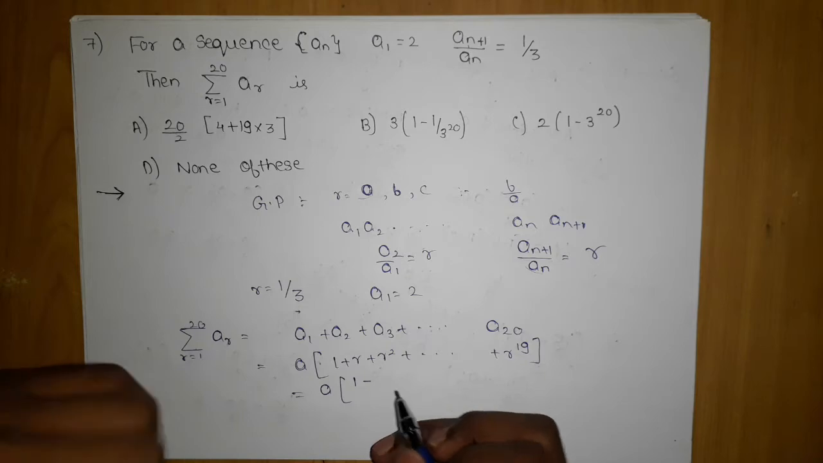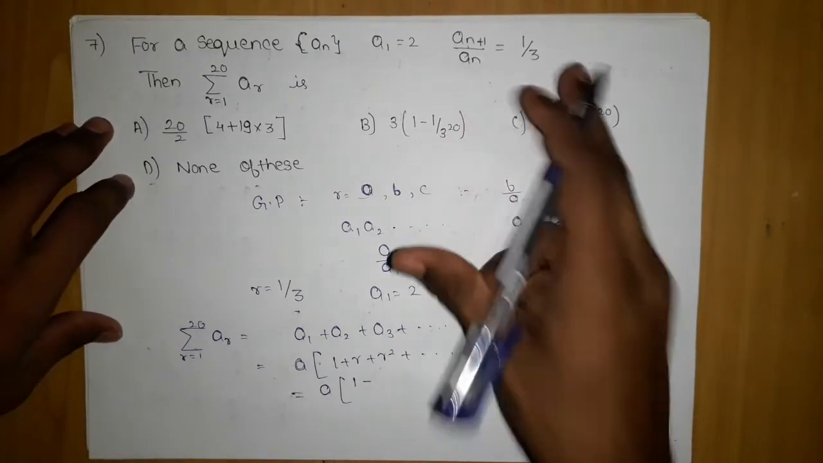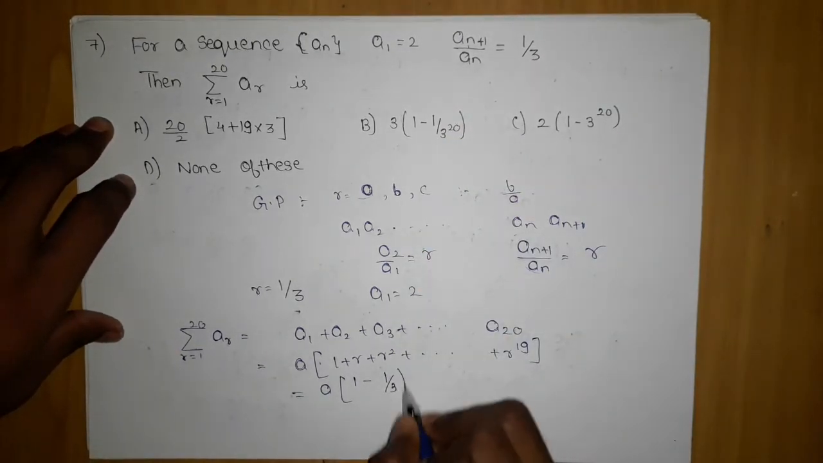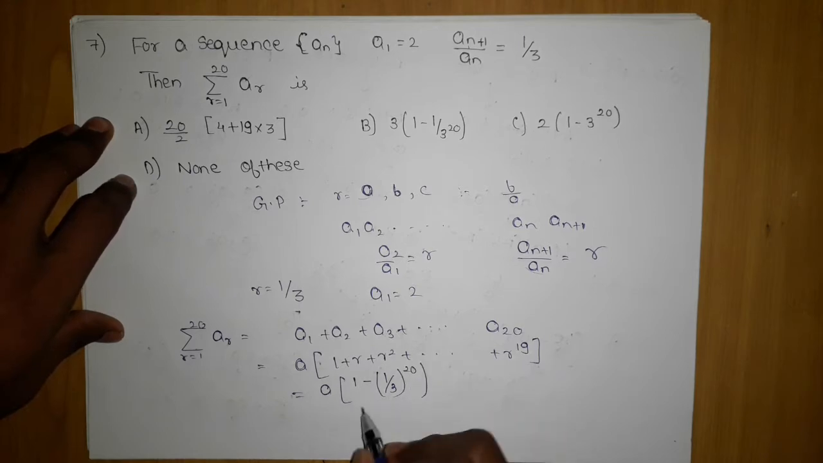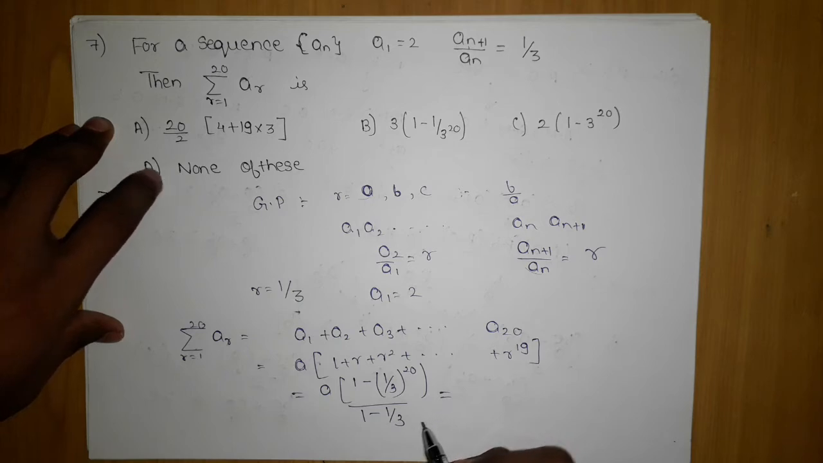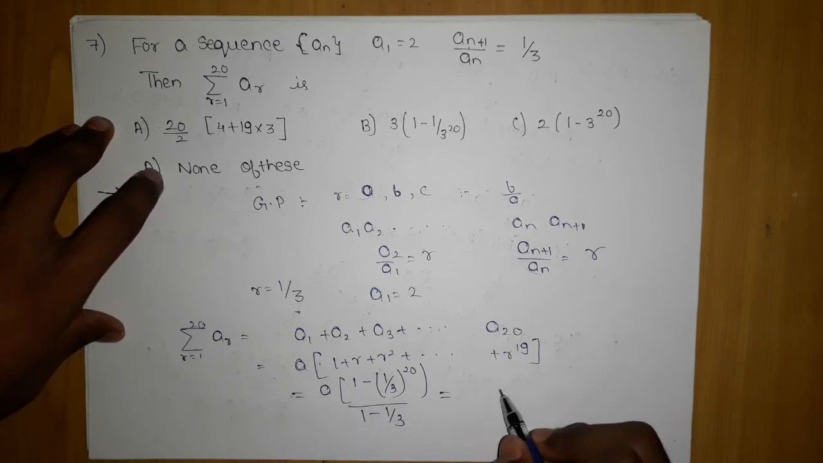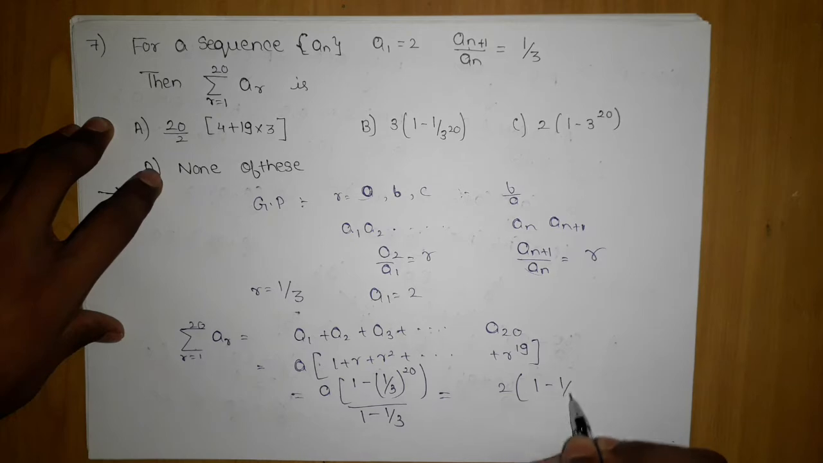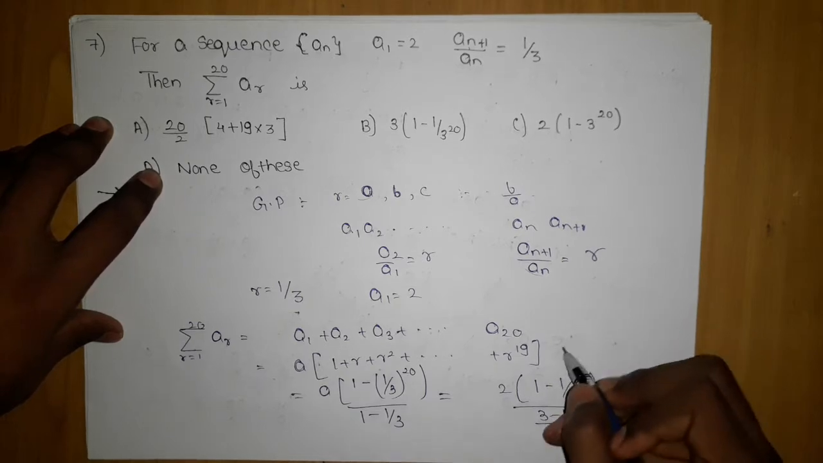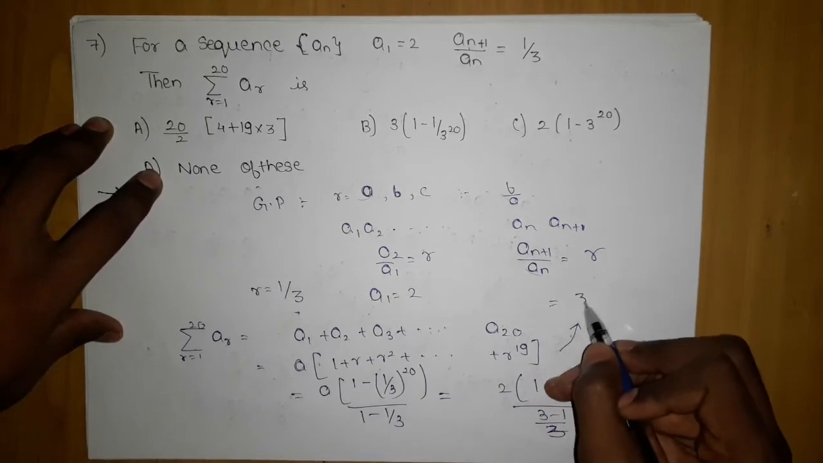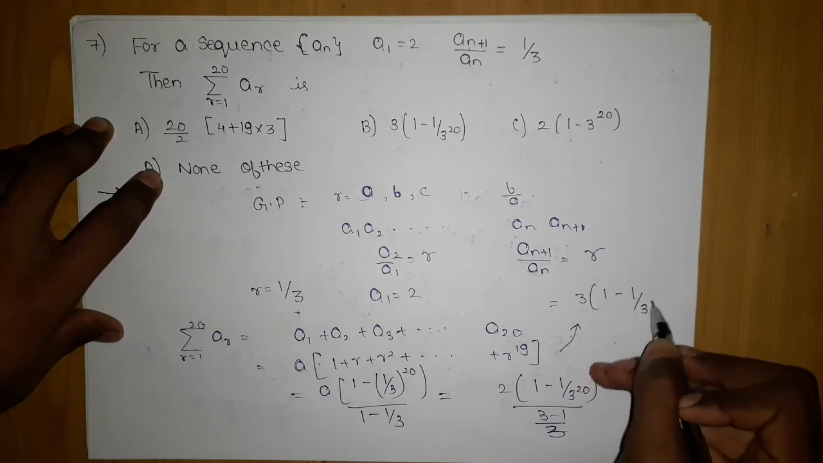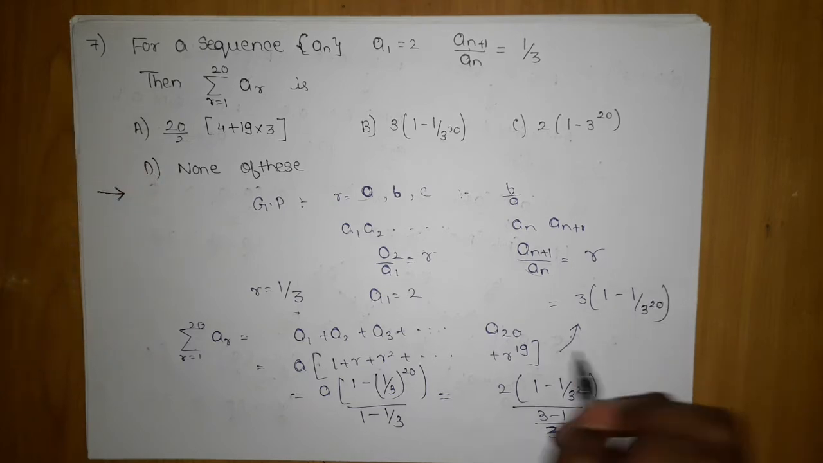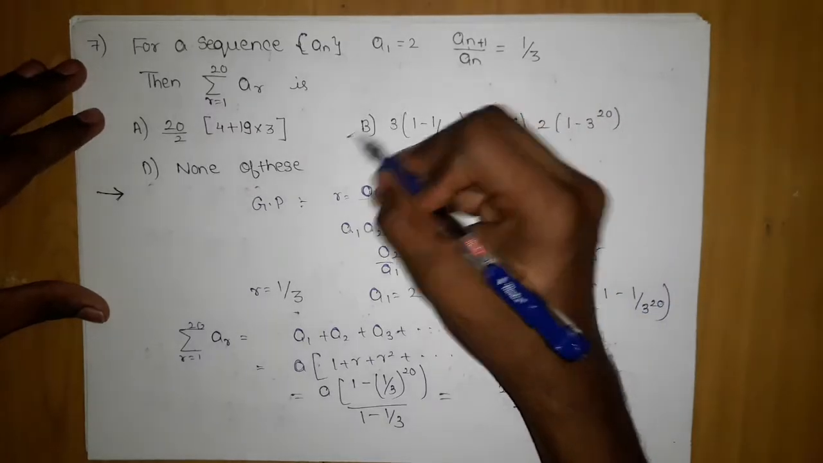Now why are we taking 1 minus r power n? Because here the common ratio is less than 1. So 1 by 3 power, how many terms are there? 20, divided by 1 minus 1 by 3. And here the first term is 2, we will substitute that also. So 2 into (1 minus 1 by 3 power 20) upon (3 minus 1) by 3. So here what we are getting is 3 into (1 minus 1 by 3 power 20). This is our answer, and it matches our option B.